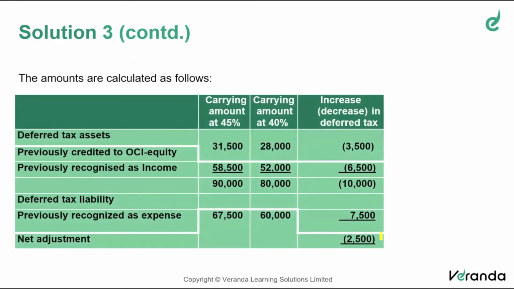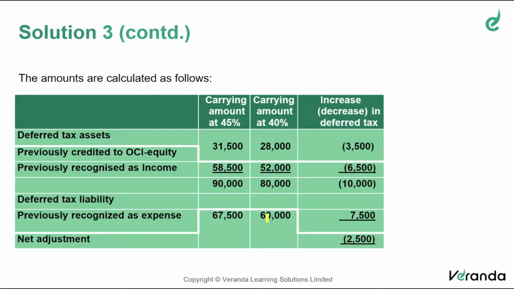Now, I think this statement will give you a better idea of what we are discussing. So the original deferred taxation transfer to OCI is 28, but it should be 13,500. That means you have to credit OCI by 3,500. Further credit. Previously recognized 52 based on old rate, but it should be 58,500. So you have to credit P&L by 6,500. So the total credit to P&L will be 10,000 by debiting deferred tax expense, which will be taken to deferred tax asset.